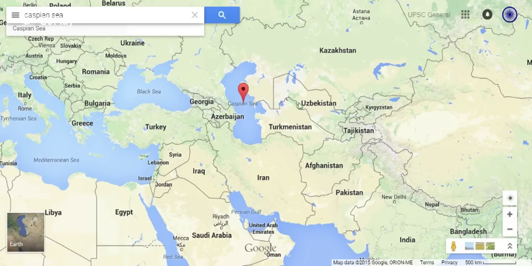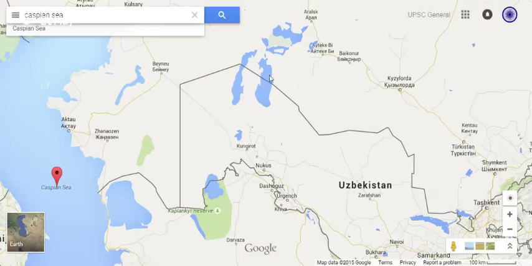It is the largest enclosed inland body of water on the earth. On the western side we find the Black Sea, and further western side we find the Mediterranean Sea.